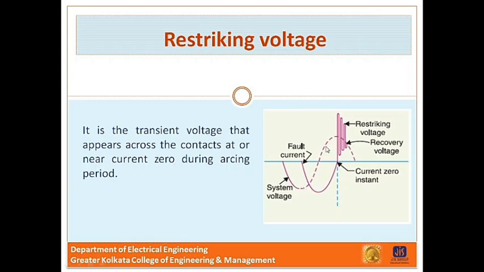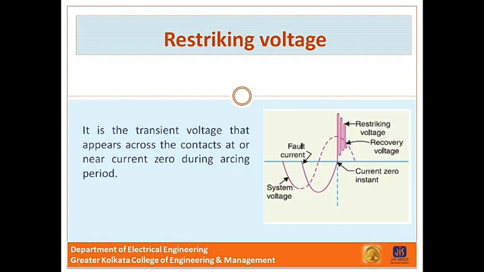This is the waveform of the system voltage and this is the waveform of the current. Now at current zero, at this point current is 0. So in this instant, a high frequency transient voltage appears across the contacts and it is caused by rapid distribution of energy between the magnetic and electric field associated with the plant and transmission lines of the system. This voltage is known as restriking voltage.